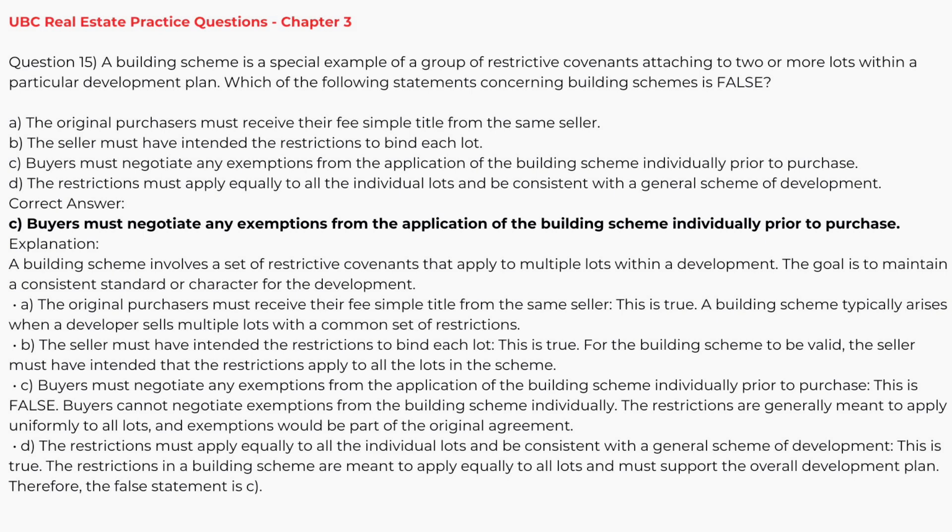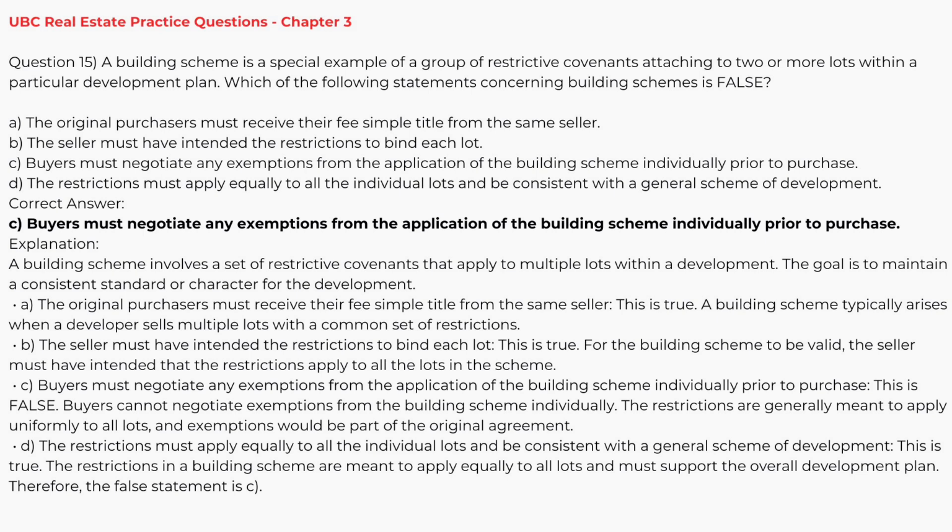A, the original purchasers must receive their fee simple title from the same seller. B, the seller must have intended the restrictions to bind each lot. C, buyers must negotiate any exemptions from the application of the building scheme individually prior to purchase. D, the restrictions must apply equally to all the individual lots and be consistent with a general scheme of development. Correct answer, C. Buyers must negotiate any exemptions from the application of the building scheme individually prior to purchase.